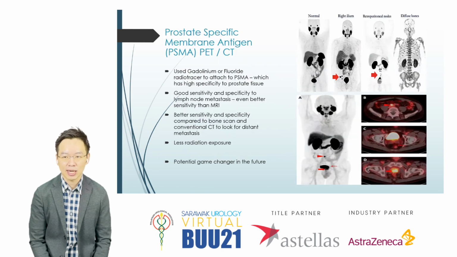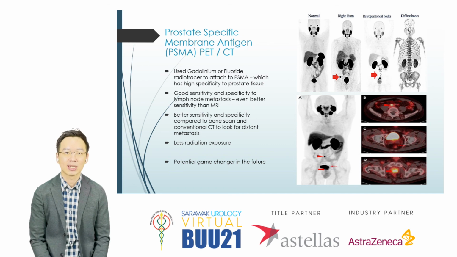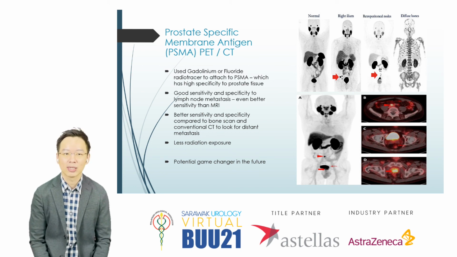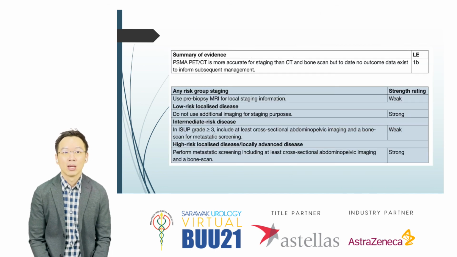But something interesting is coming up. This is what we call the prostate-specific membrane antigen PET-CT, which is PSMA PET. It uses either gallium or fluoride radiotracer to attach to PSMA, which has very high specificity for prostate tissue. It has very good sensitivity and specificity for lymph node mets as well as bone mets, and there's actually less radiation exposure. At this moment in Australia, there is increasing use of PSMA to stage the patient. And this is a potential game changer in the future. So you probably can look out in this space.